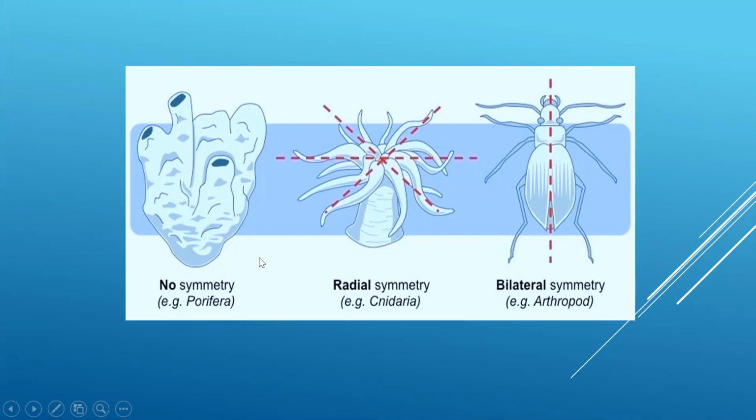Whereas radial symmetry, you see it in Cnidaria. In this, when the body plane passes through the central axis of the body, it divides it into 2 identical halves. See, it is passing through the central axis.